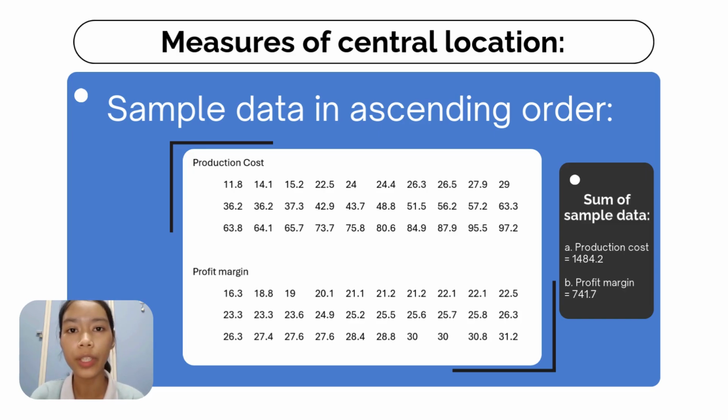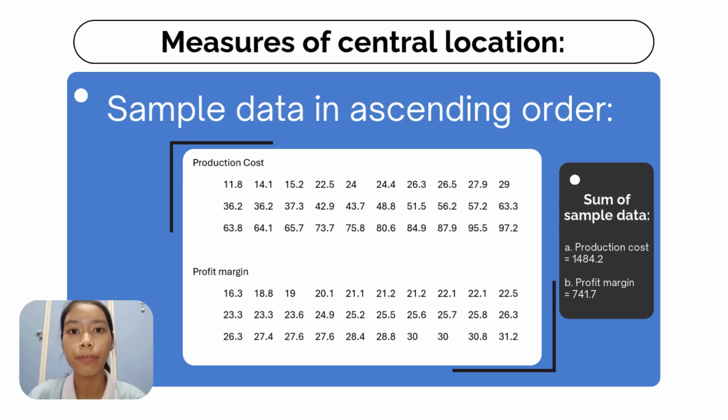BB233110728. I am going to present part 2, measures of central location, which consists of analysis in mean, mode, and median. Before we look further into the analysis, we must rearrange the sample data into ascending order, which is shown on my right side.